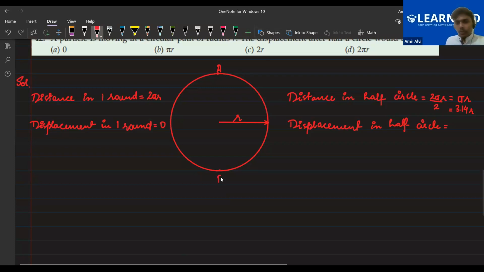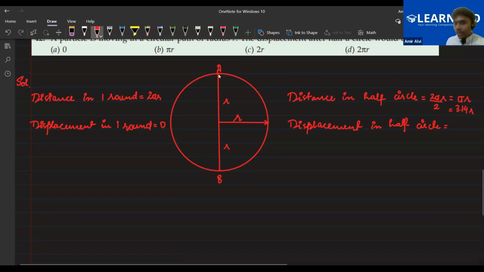So this is the point B. The question is saying half circle. So half circle is this point B, yes or no? So you can see that this is the line that is joining this thing. Okay. So this part will be our radius. I have taken this part as pi r, because this is the value of pi r, yes or no?